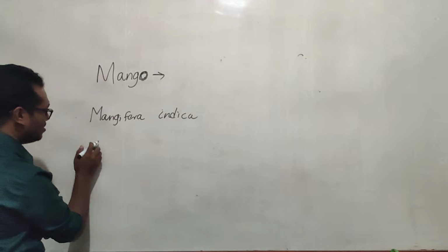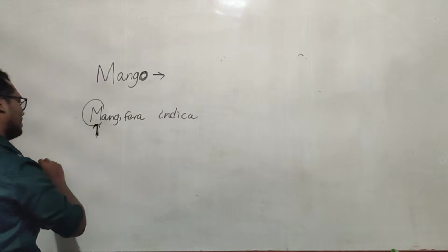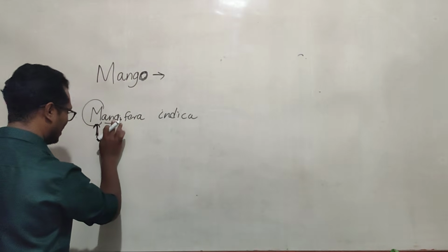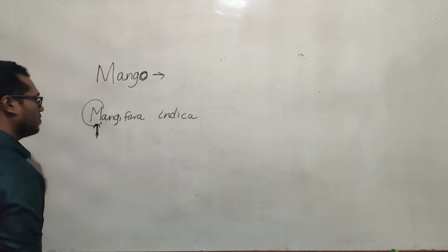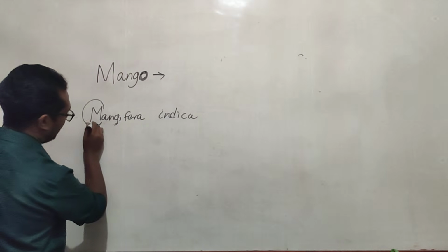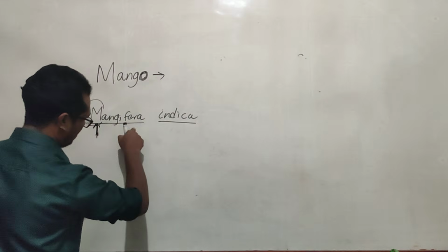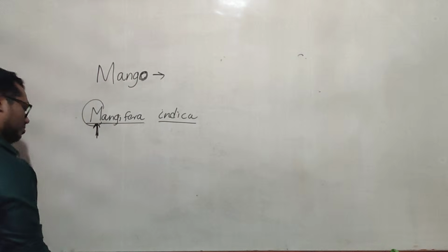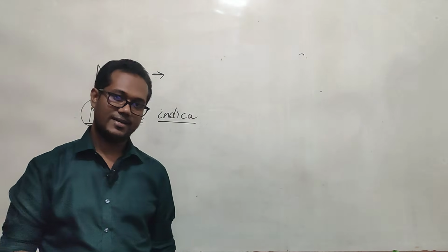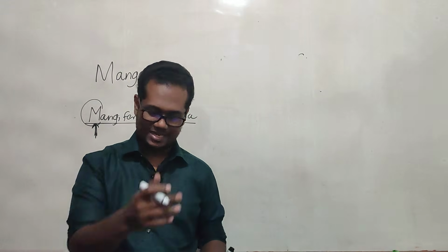The first letter should be a capital letter, and the remaining should all be simple letters. If you are using handwriting, you have to underline the two parts separately. But in the question paper they use printed letters, so you have to use italic font.